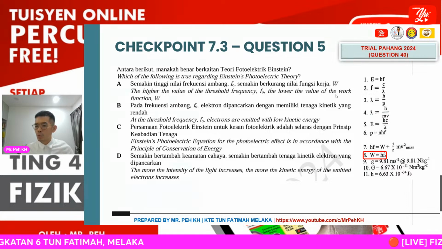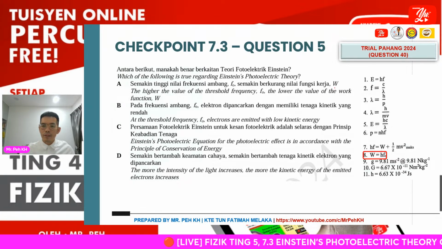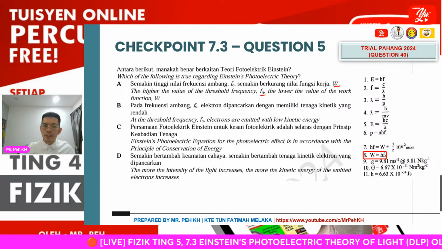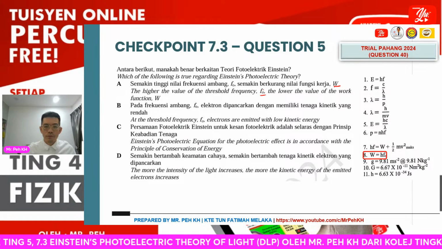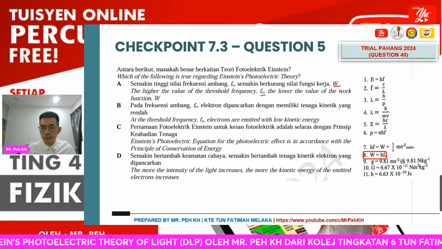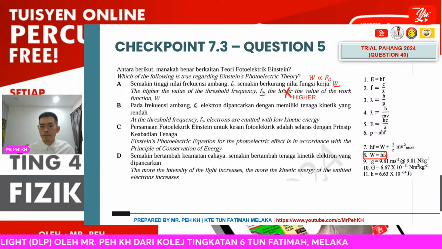W equals h times threshold frequency. You can see here that W and f naught are directly proportional. So the higher the value of threshold frequency, the higher the work function will be. So this statement is wrong already.